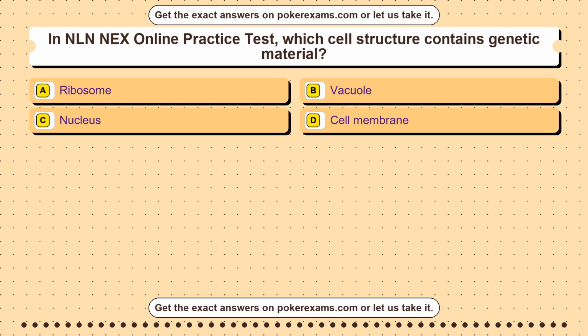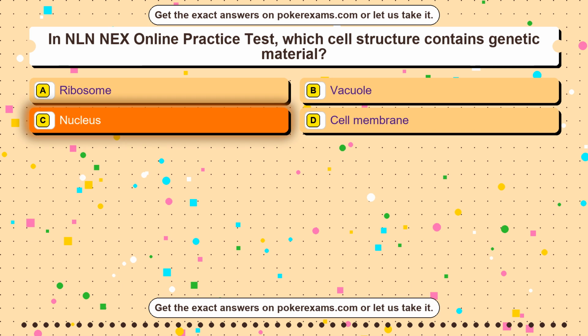Question 23. In NLN NEX online practice test, which cell structure contains genetic material? Option A ribosome. Option B vacuole. Option C nucleus. Option D cell membrane. The correct answer is option C.